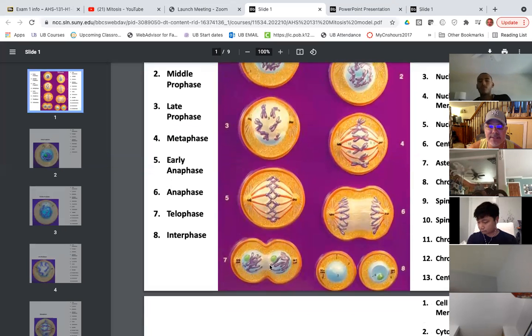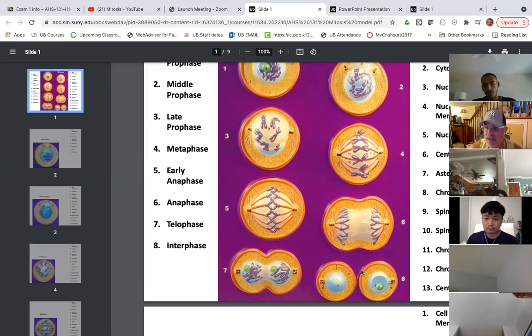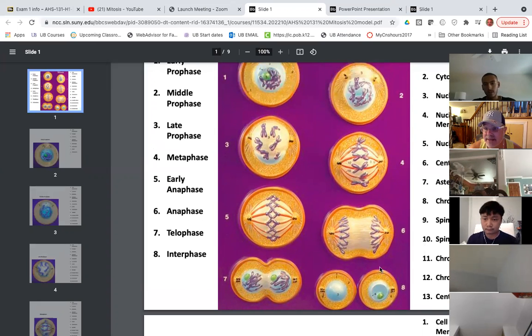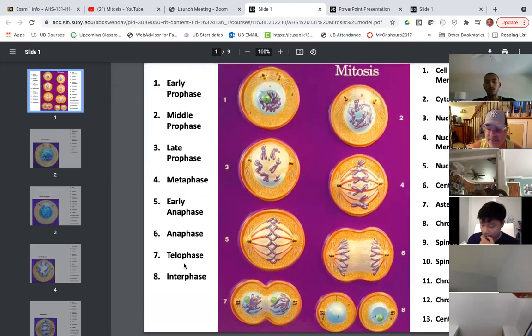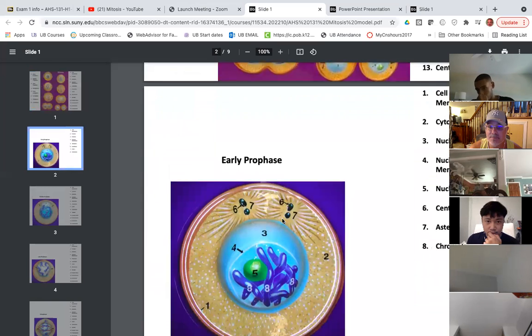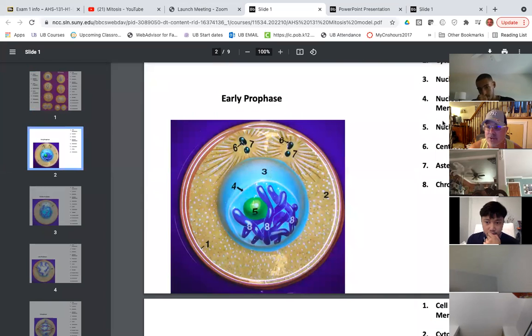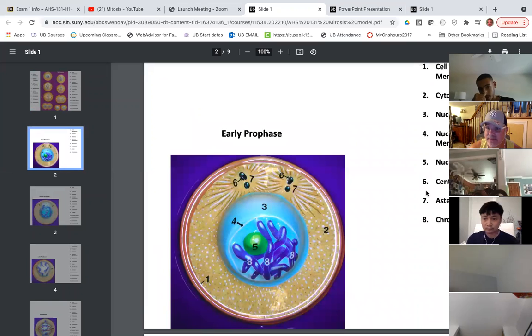Number 7 is telophase. And then number 8, you can see that now it fully separated into those 2 separate cells. That's interphase. I'm not going to ask you any of the structures within. I'm just going to ask you one of these 8 phases. Okay, I'm not going to ask you anything here within.